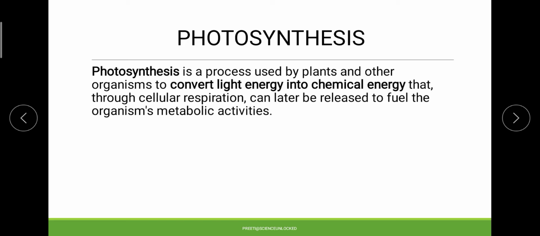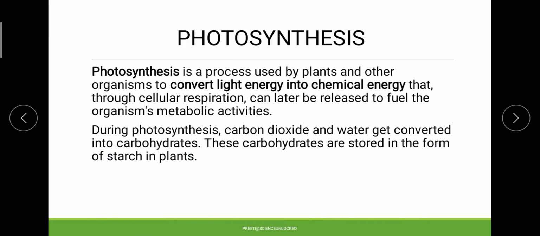Apart from this, during photosynthesis things are being made and things are being utilized. One thing we need to keep in mind is that this carbohydrate that we get as a product of this process, glucose: is the plant utilizing that glucose immediately, when and where it is produced, or may it store it somewhere in the body?